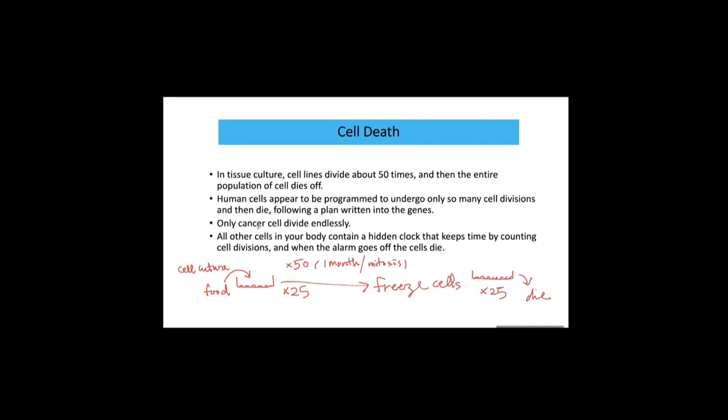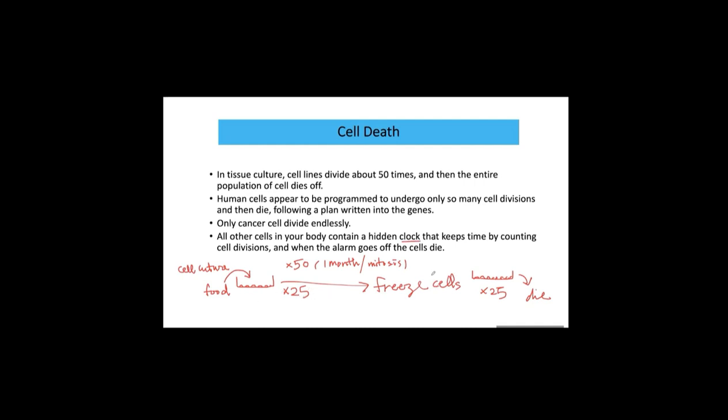But cancer cells never ever die. As long as food supplies are provided, the cancer cell never ever dies. They live forever, endlessly. All other cells in your body, the normal cells, contain some kind of clock. This cell line will undergo 50 cell divisions, mitosis, and die.